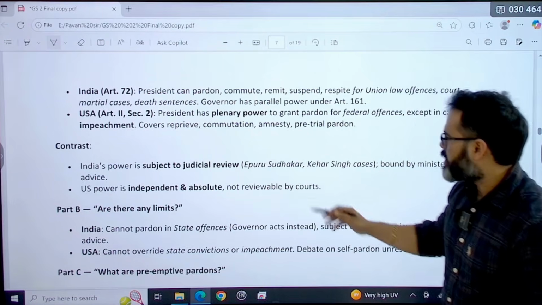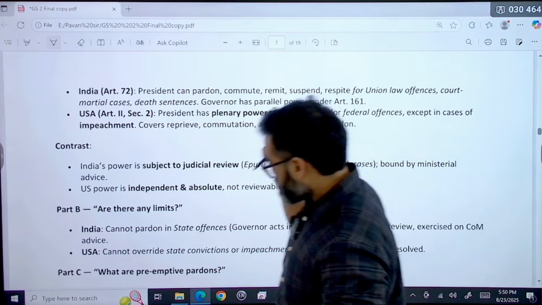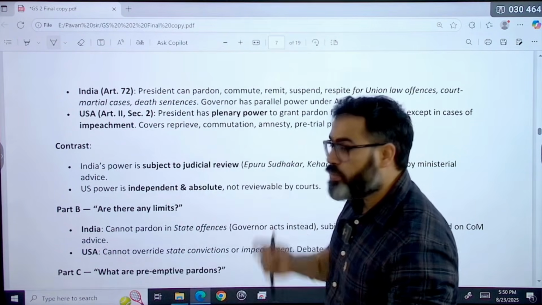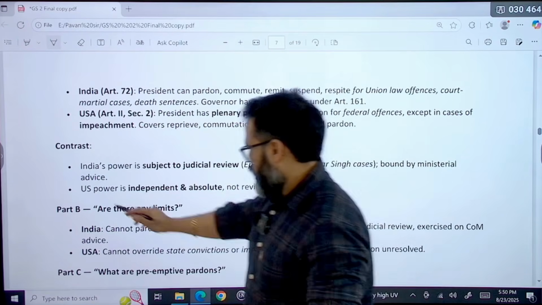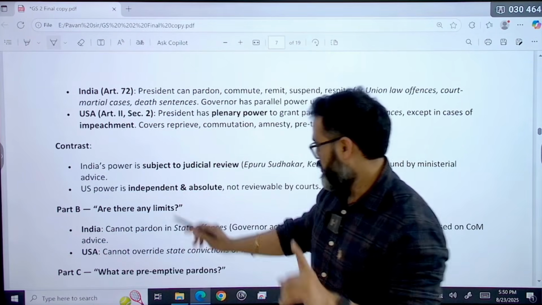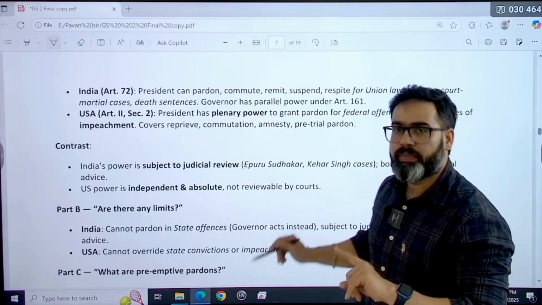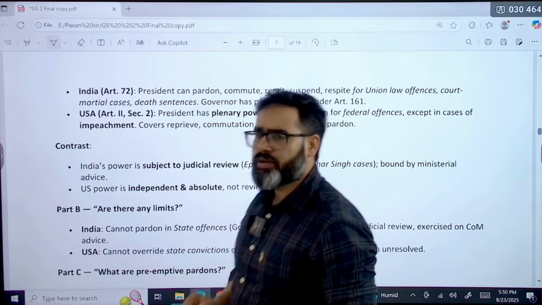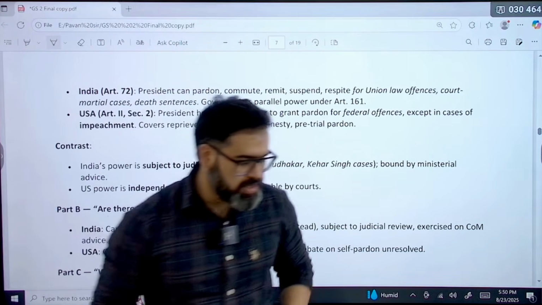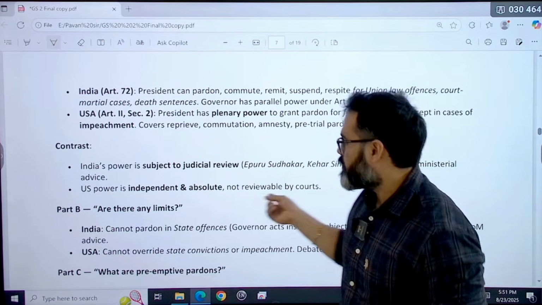Like the Epuru Sudhakar case and the Kehar Singh case, where it was said that whatever decision the Indian president takes is subject to judicial review. But in the case of the USA, the president's pardon power is independent. Keep in mind, it is independent and absolute, that means it is not reviewable by the court. So in India, if the Indian president has taken any such decision, that decision can be turned down by the Supreme Court. But in the case of USA, it is not possible.